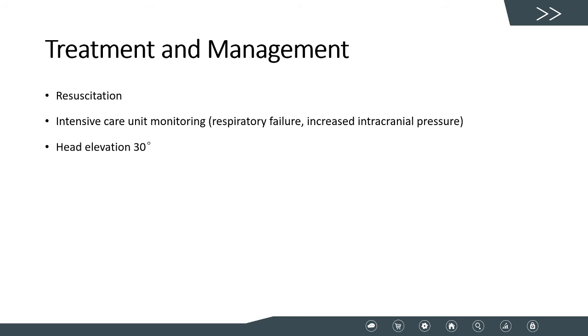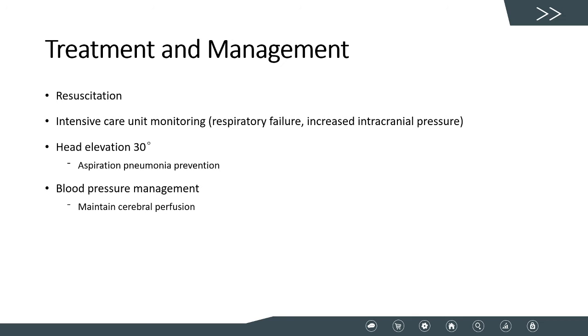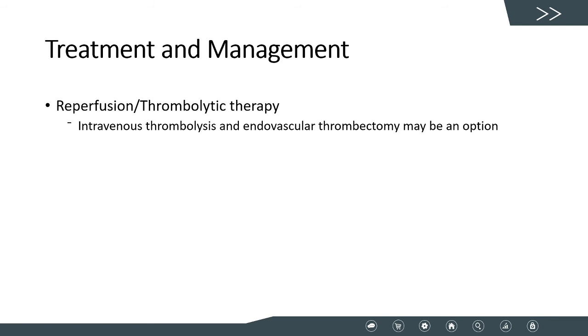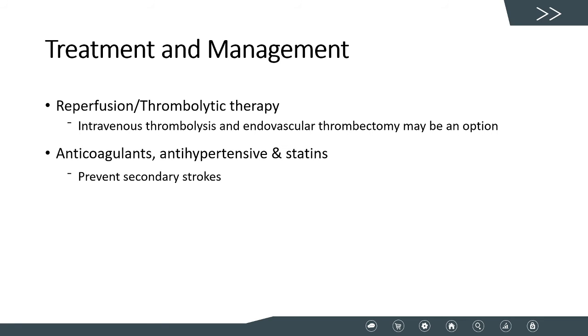Management includes head elevation to 30 degrees to prevent aspiration pneumonia, blood pressure management to maintain cerebral perfusion, hyperventilation, osmotherapy, and sedation. Doctors should consider reperfusion or thrombolytic therapy. Intravenous thrombolysis using IV recombinant tissue plasminogen activator and endovascular thrombectomy may be an option. At the same time, there should be monitoring in case of a secondary stroke. By taking cautionary measures, it can be prevented with antiplatelets, antihypertensives, and statins. It's important to treat the cause as soon as possible and remove what vascular risk factors we can.